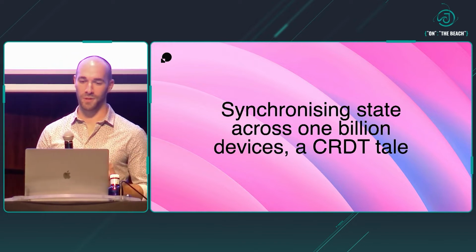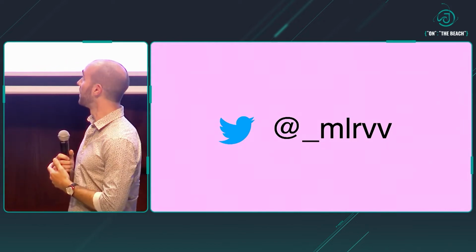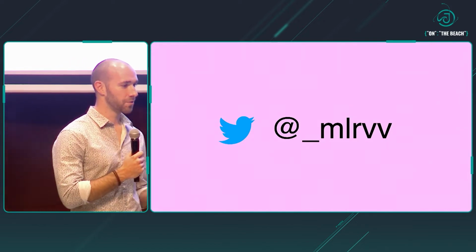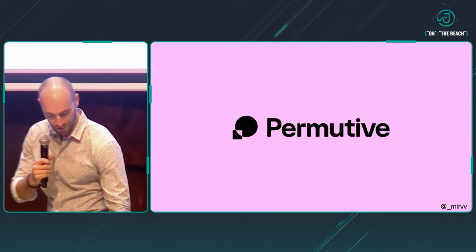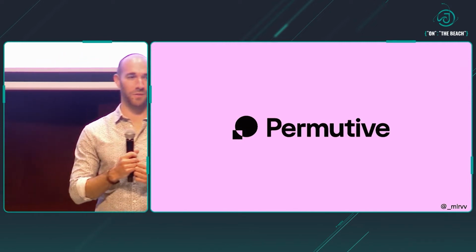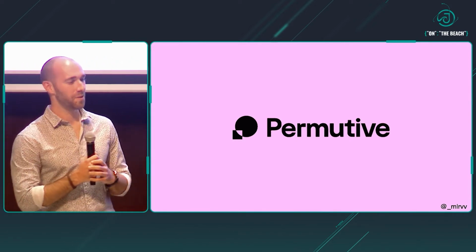Before we get to the core representation, I just wanted to say a few words on who I am and why I decided to talk about this topic. So my name is Marco. You can find me on Twitter at this username with the underscore at the beginning. And I work for a company called Permutive. I even have Permutive socks on today, so it's really committed to the brand. We're about 200 people in the UK, US, and Europe.